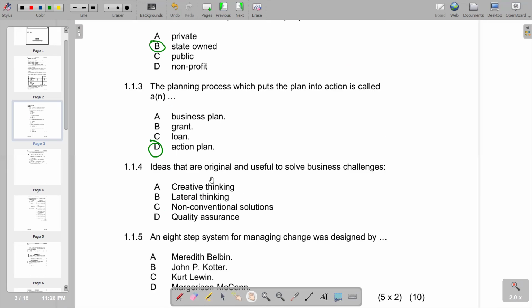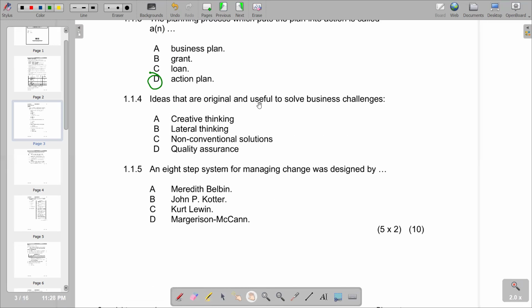Then 1.1.4, ideas that are originated and useful to solve business challenges. Remember, this is the exact explanation that we have on a creative thinking. Remember, that's original. The ideas will be original in terms of creative thinking. So we've got the correct answer is A. Then we go to 1.1.5. An 8-step system for managing change was designed by, we've got Meredith Belbin, and then we've got John P. Cotter, and then we have got Kat Lewin, and then also, obviously on the last part we've got Mark Kent. So B is our correct answer.